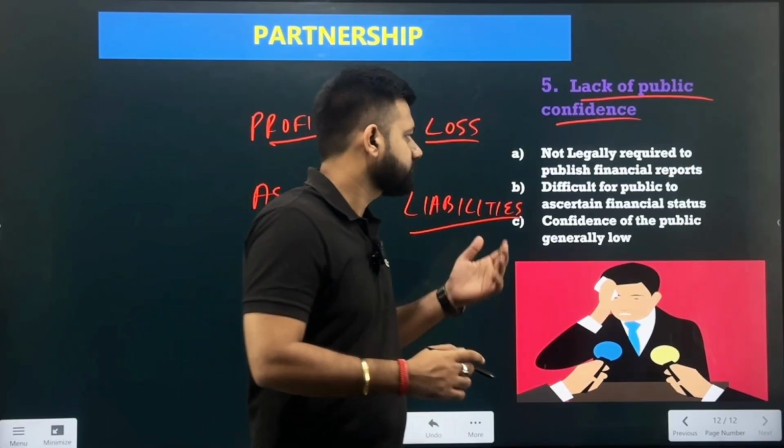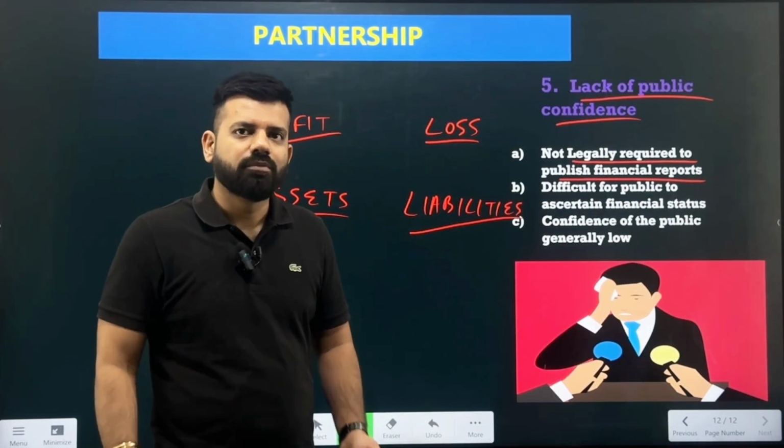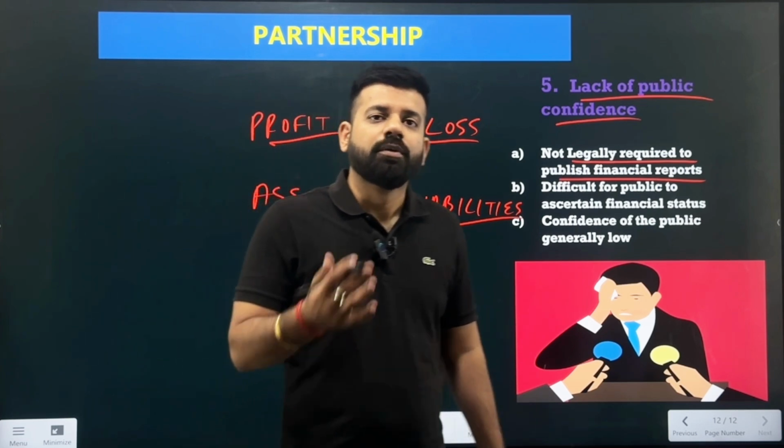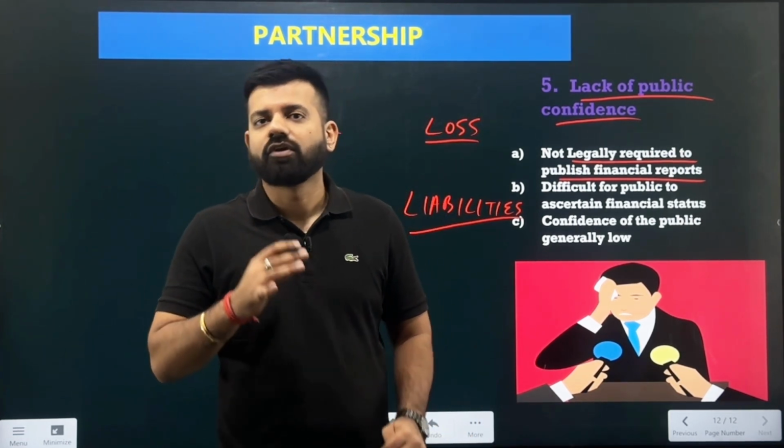So there is the lack of public confidence because they are not aware of the balance sheets of the partnership. Next, because they are not legally required to publish their financial reports. In the joint stock company, they are legally required to publish their accounts, but over here they are not legally required to publish their accounts, so the public is also lacking confidence in the business.